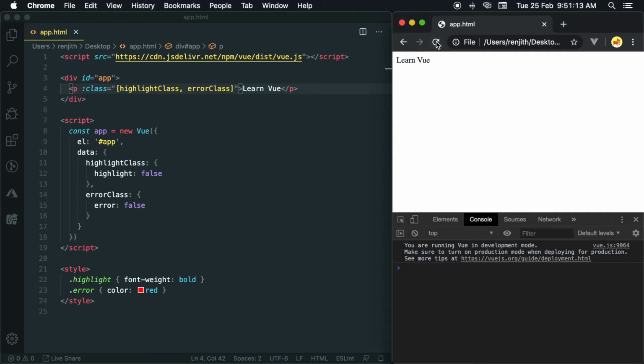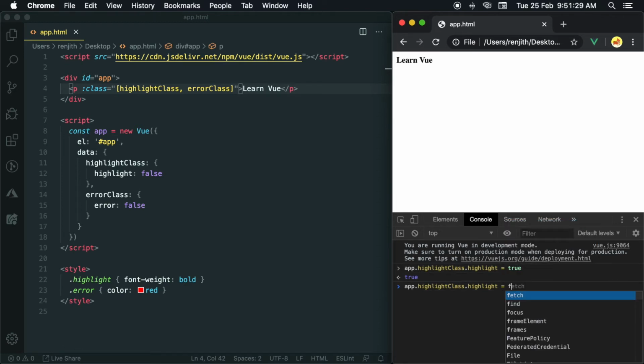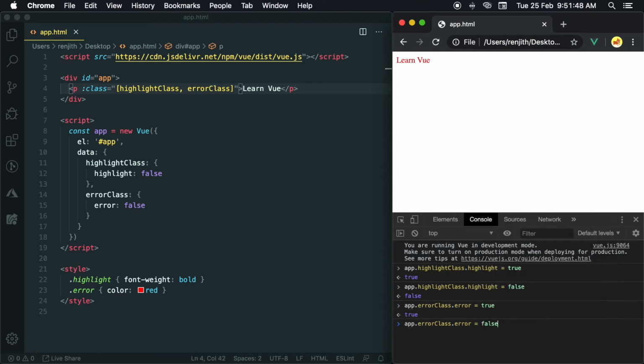Run it and check by updating the highlight and error properties to true. Yes, the classes highlight and error are binding to the paragraph.